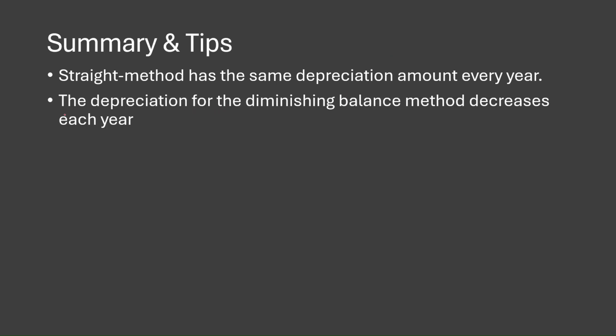Then the second tip I'm going to give you is that the depreciation for the diminishing balance method decreases each year. So if the first year it was 50,000, the second year now it's going to be less than 50,000. Let's just say, for example, it moves from 50K, then for the second year it becomes 40K. Then for the third year it's going to be less than 40K. It might be 38K, up until its useful life, right? So that's basically how this works.